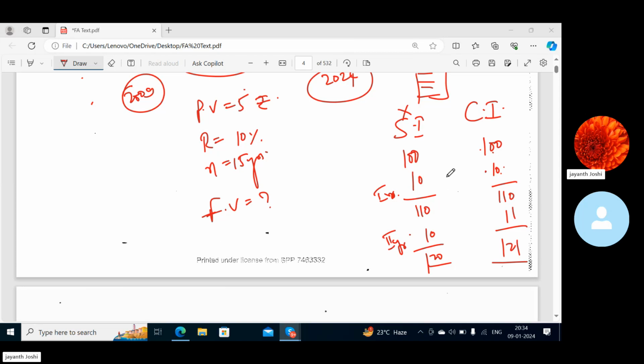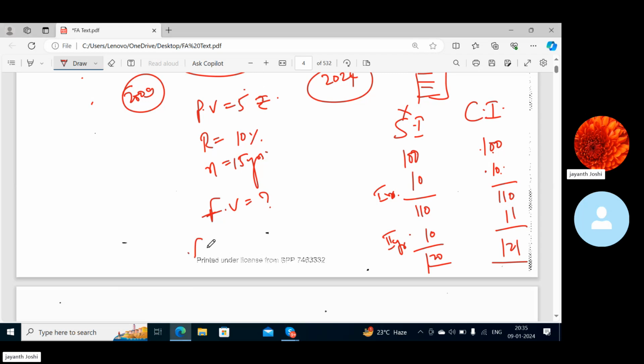Now you understood this one, right? Yes, sir. Here it is 121, here it is 120. So I really understand that in case of compounding, I get a higher value, and I would always expect compounded returns rather than simple returns. Now my agenda is to find out this future value and see if I invest 5 rupees today, after 15 years how much it is going to become.